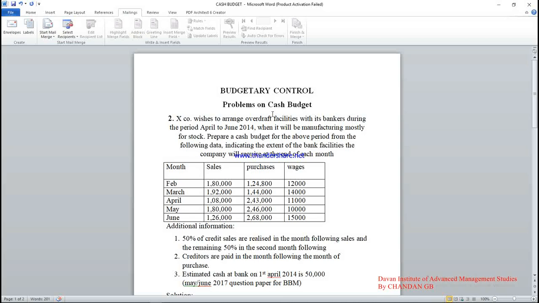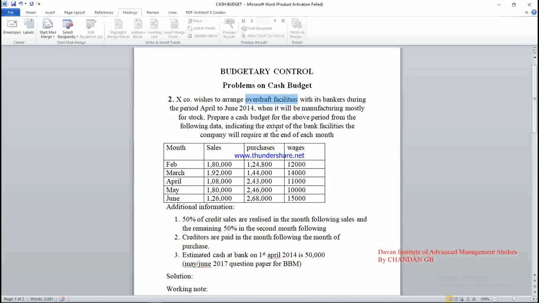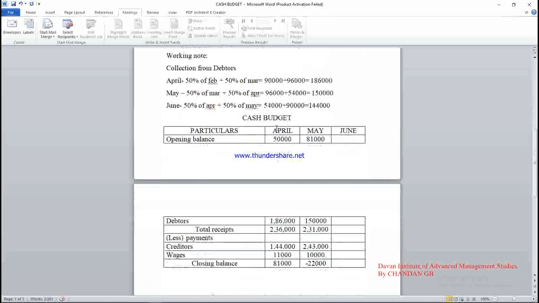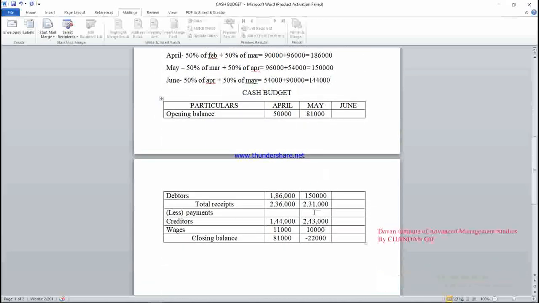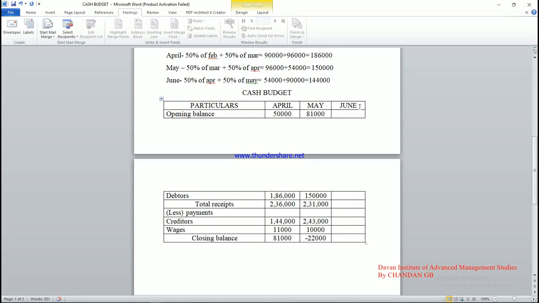Check out the question, I am marking here: the company wishes to make overdraft arrangements with the bankers. For that reason the question has mentioned it. Clear? In May the company does not have sufficient cash balance at the ending period. The closing balance of May is minus 22,000, and that will be the opening balance of June.